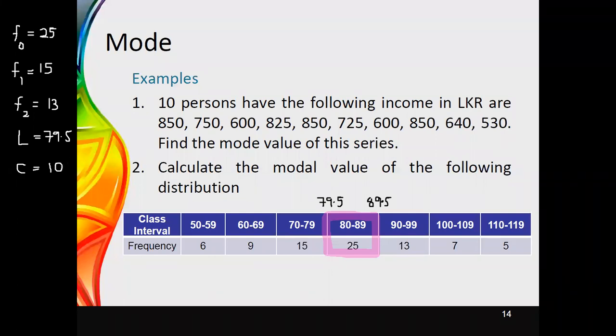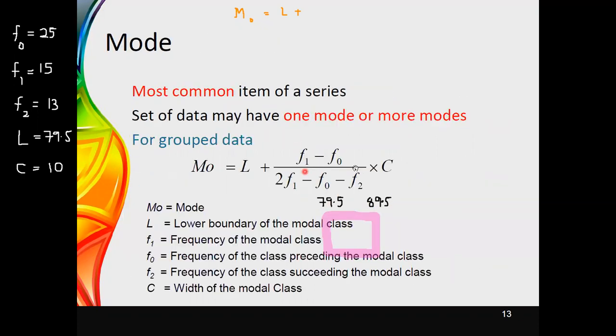Now we can perform the calculation. The equation that we use to calculate the mode is: mode equals the lower bound of the modal class plus, as we have defined, F1 minus F0 divided by 2 times F1 minus F0 minus F2.